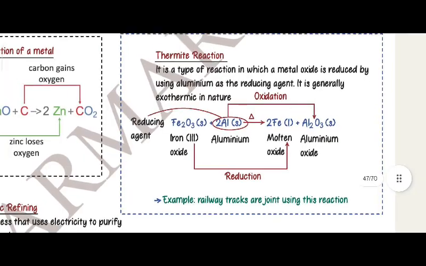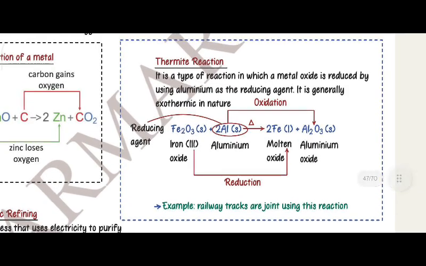Thermite reaction. It is a type of reaction in which a metal oxide is reduced by using aluminium as a reducing agent. It is generally exothermic in nature. Iron oxide plus aluminium on heating gives molten iron and aluminium oxide. Aluminium is the reducing agent. Iron oxide is reduced to molten iron, and aluminium on oxidation becomes aluminium oxide. Example: railway tracks are joined using this reaction.